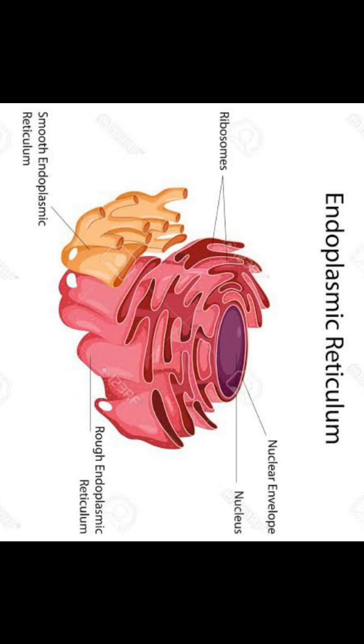Understand? The endoplasmic reticulum is divided into two categories based on the presence of ribosomes. Now let us see what those are. The endoplasmic reticulum which has ribosomes on the surface appears rough in nature, so it is called rough endoplasmic reticulum, the pink colored structure in the diagram. Next, the endoplasmic reticulum which does not possess ribosomes on the surface appears smooth, so it is called smooth endoplasmic reticulum. Both parts you can see in the diagram.